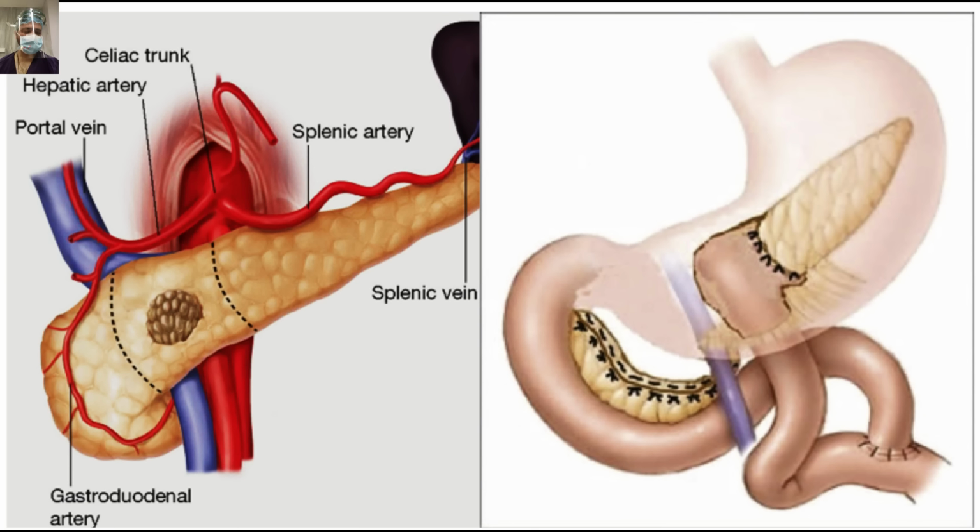So this is basically the diagrammatic representation of what we did for this patient: central pancreatectomy with Roux-en-Y pancreaticojejunostomy for the distal stump in a dunking manner. These are the intraoperative pictures, and the vascular tumor is evident. This is the resected specimen.